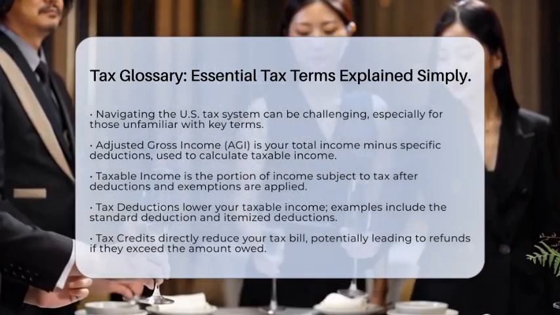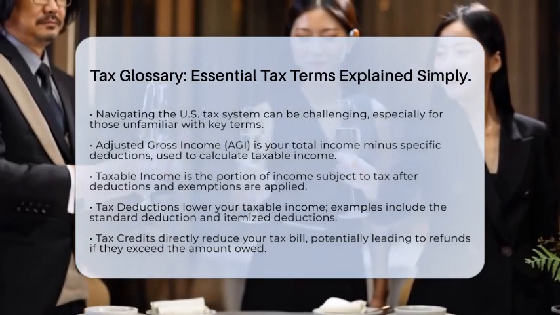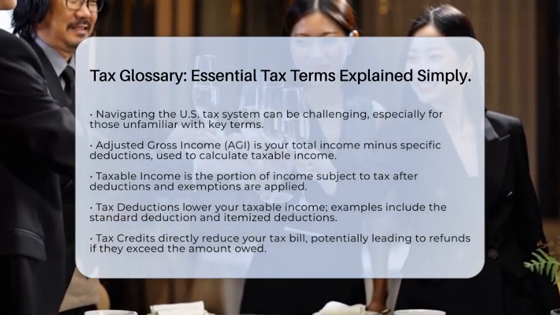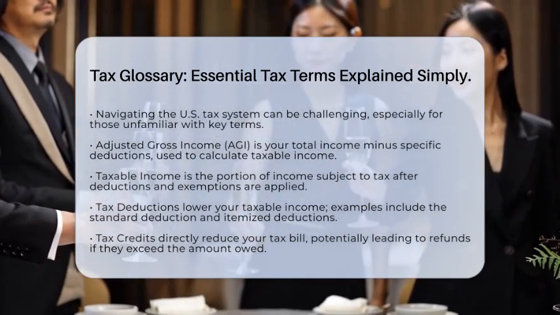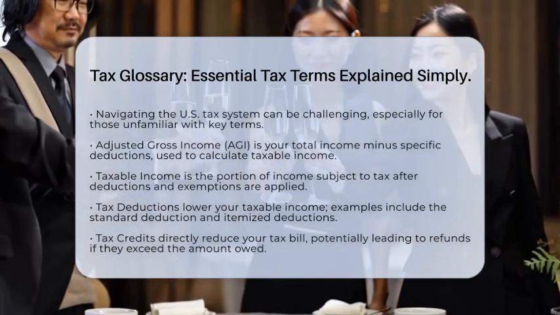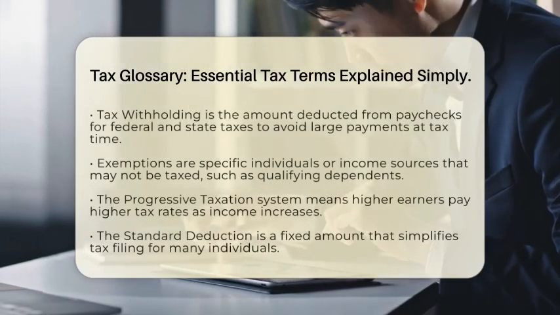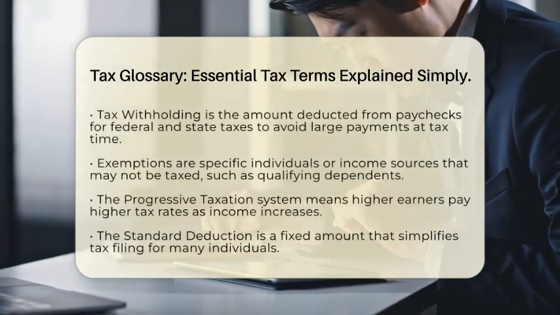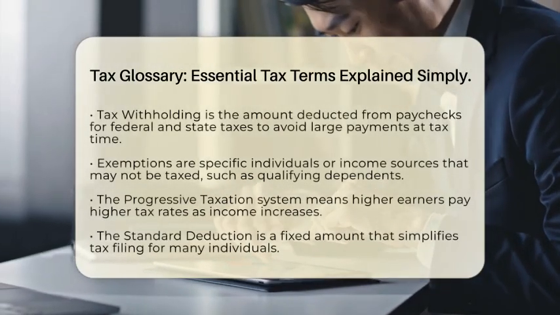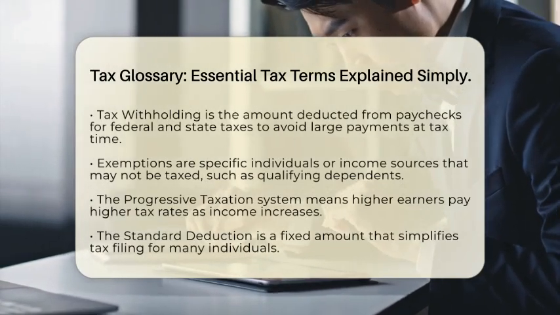Tax deductions are another important concept. They reduce your taxable income. Common deductions include the standard deduction, which is a fixed amount everyone can claim, and itemized deductions for specific expenses like mortgage interest. Now let's talk about tax credits.